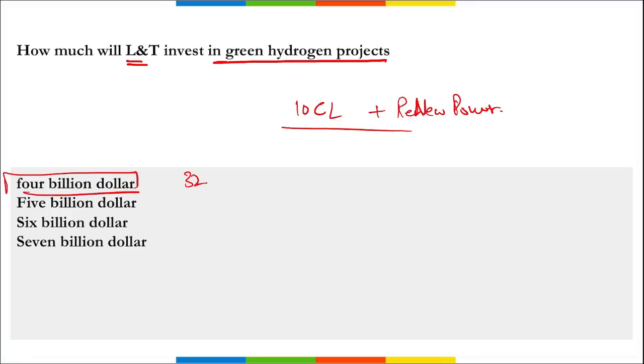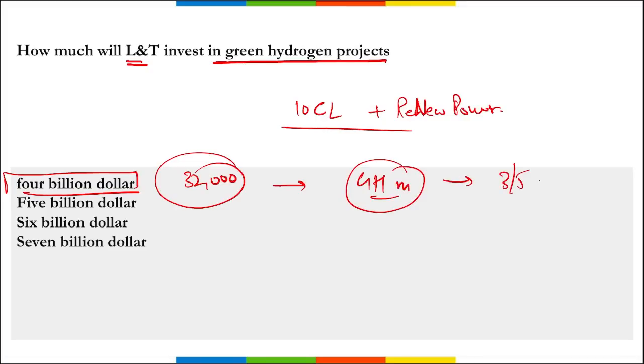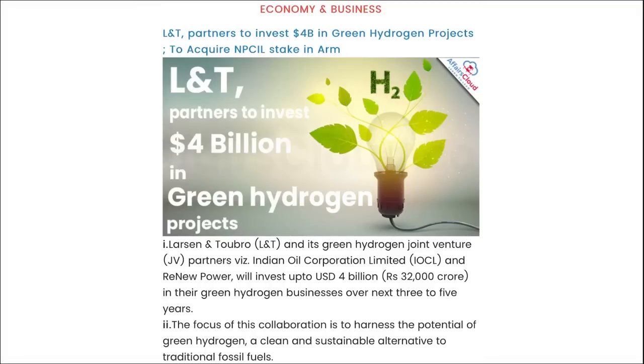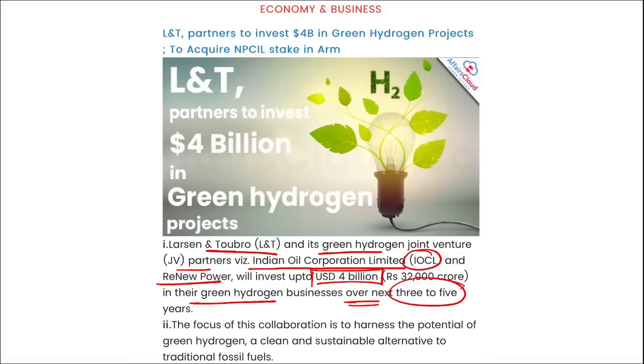That is roughly 32,000 crore rupees in their green hydrogen mission over the next 3 to 5 years. I repeat, here L&T and their green hydrogen joint venture partners Indian Oil Corporation Limited and Renew Power will invest up to $4 billion in their green hydrogen businesses over the next 3 to 5 years.